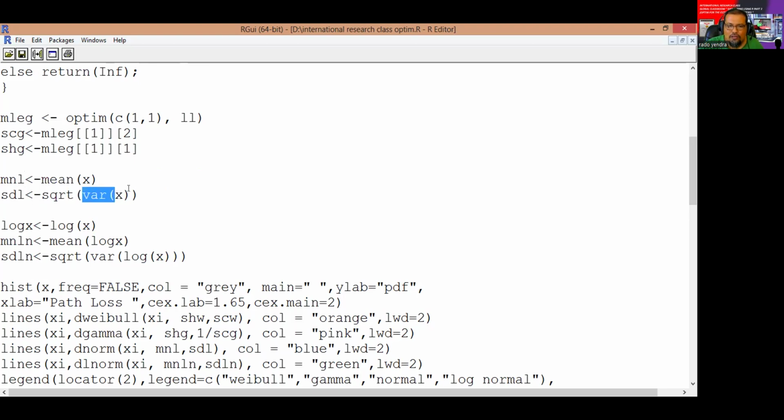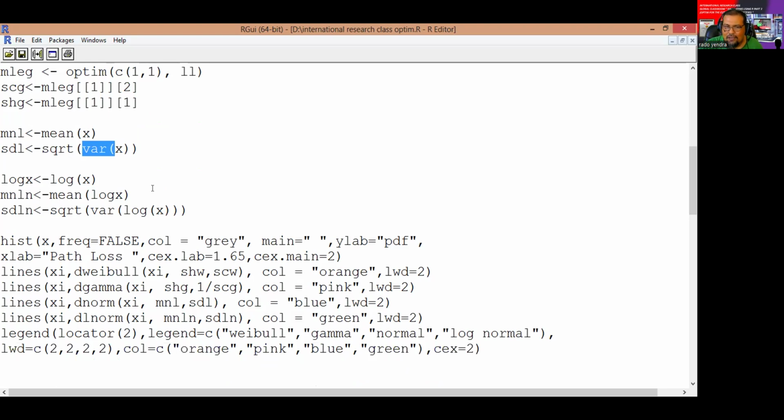For the log normal distribution, first we take the natural logarithm of the data. The parameters of the log normal distribution are the mean of the logarithm data and the square root of the variance of the logarithm data. Don't forget that for the log normal distribution, we first take the natural logarithm of the data.